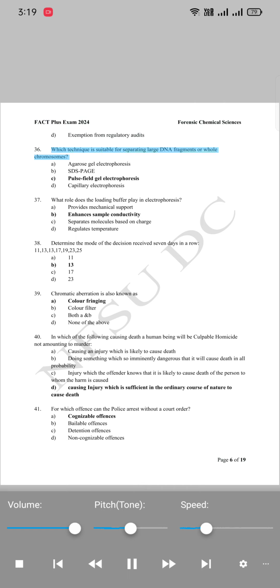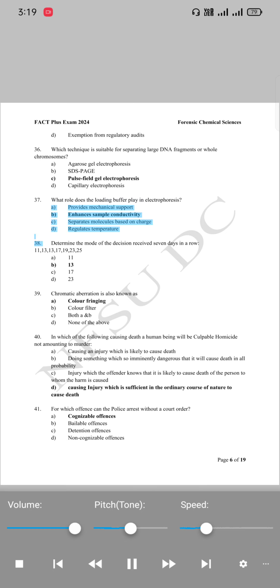36. Which technique is suitable for separating large DNA fragments or whole chromosomes? A. Agarose gel electrophoresis. B. SDS-PAGE. C. Pulsed field gel electrophoresis. D. Capillary electrophoresis. 37. What role does the loading buffer play in electrophoresis?